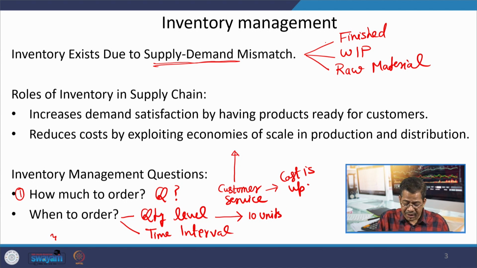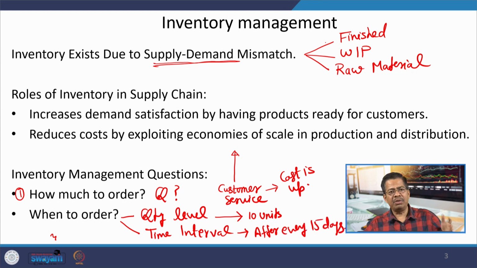I say that I am going to place an order after every 15 days. So, we both may have our own policies, whether we are following a quantity level decision on when to order, or a time based interval for deciding when to order. And in both situations, how much to order is always an important question.